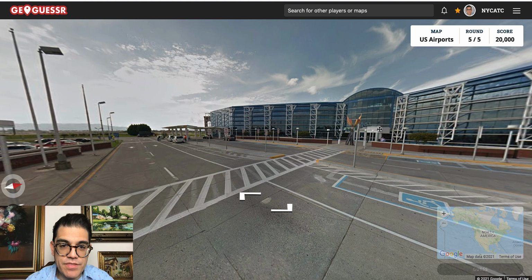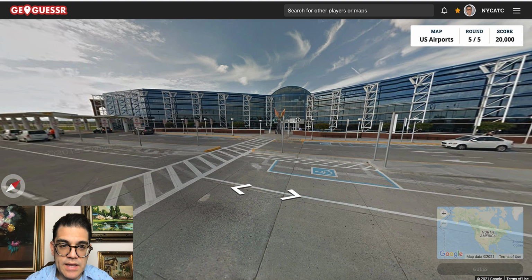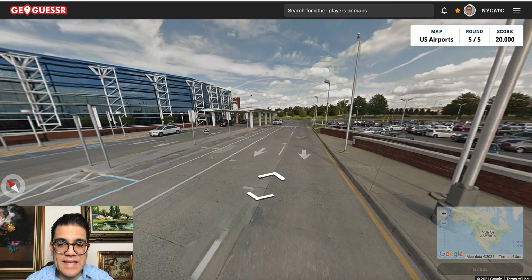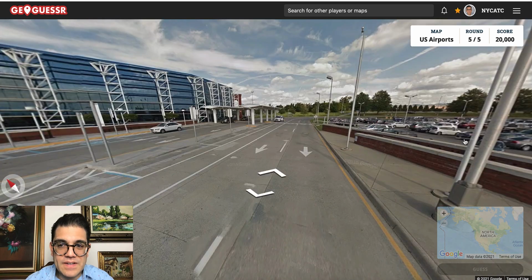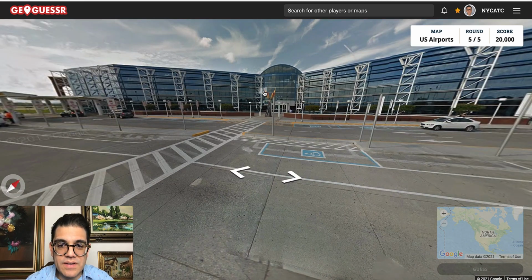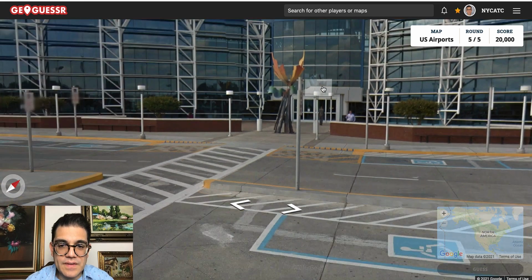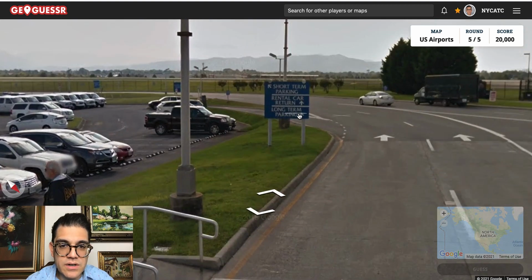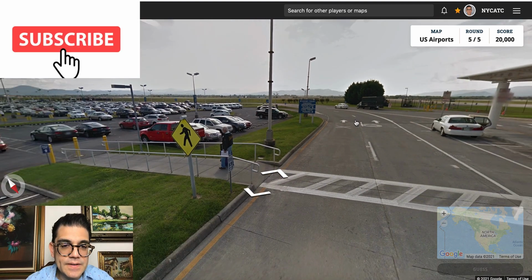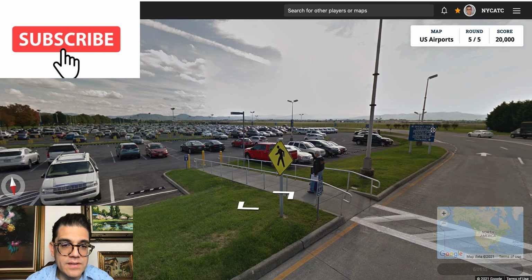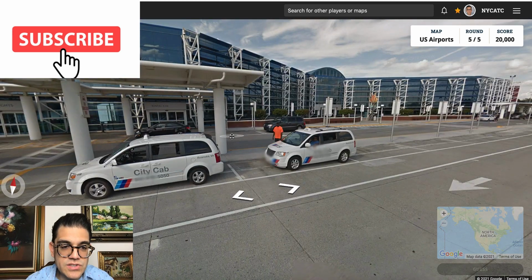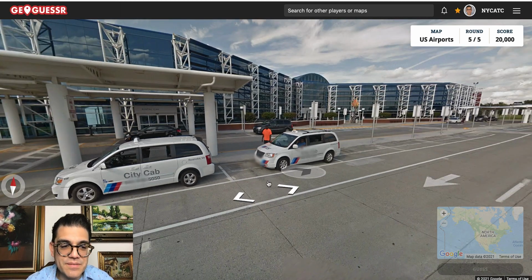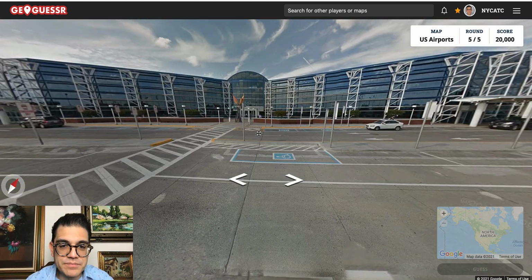I am thinking that we are somewhere in the northeast or central Atlantic. This looks like Roanoke Airport. Let's just move down a little bit, see if we get some more clues here. We've got the hills there. It just has a very distinctive... Roanoke. There we go. We go back to the middle where we started from.